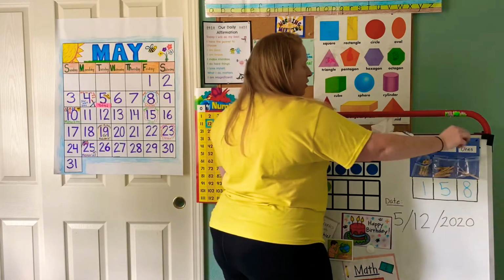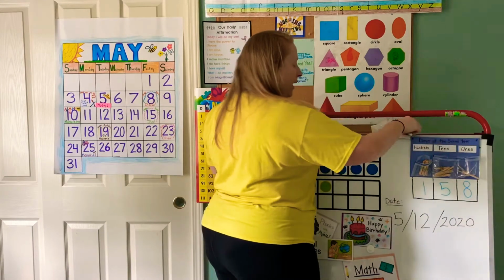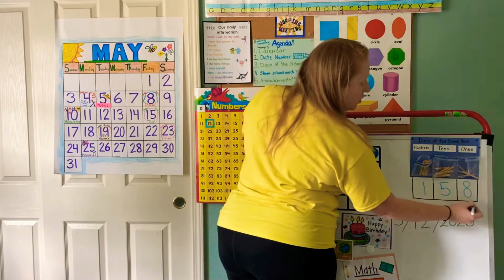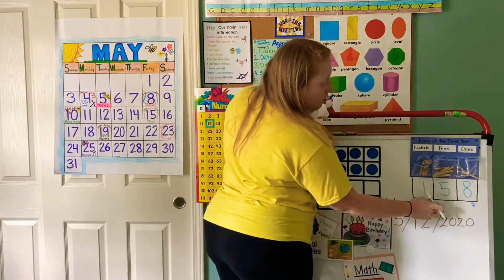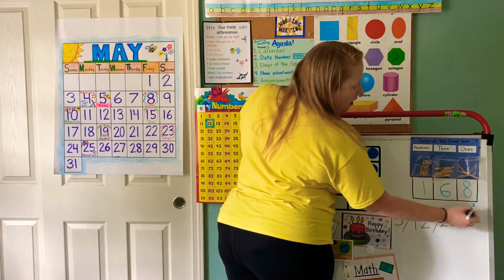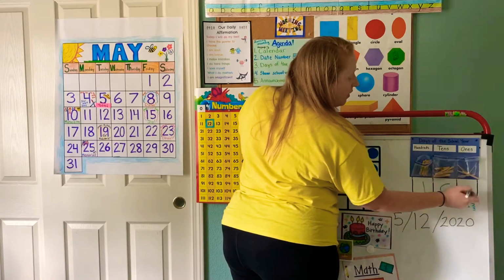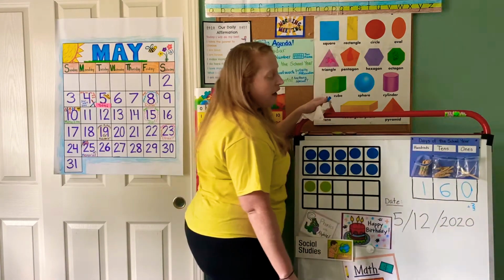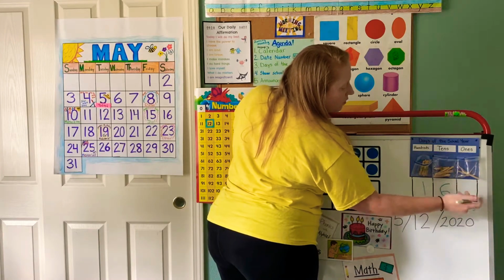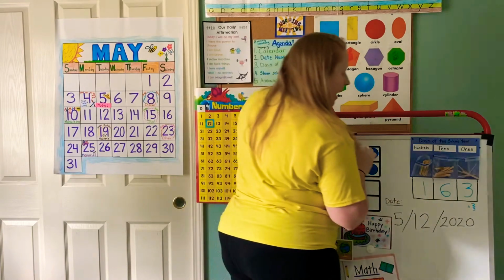Ready? 161, 162, 163. That doesn't say 163. So let's say we added 2 more. That becomes a 10. So it gets pushed over here. So the 5 becomes a 6. And then we added 3 more. So that is a 10, right? So this was 0. And now we need to add the 3 more. So 0 becomes a 3.